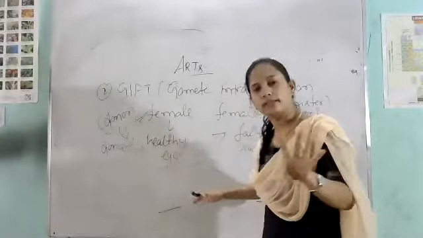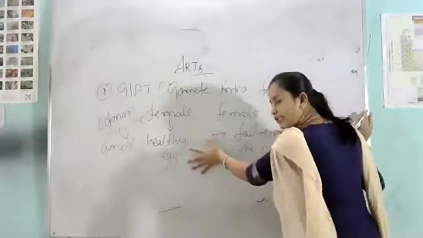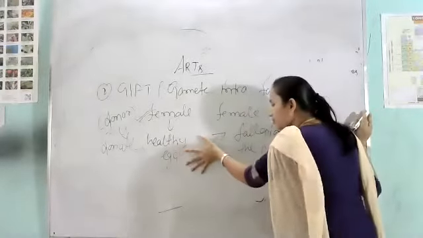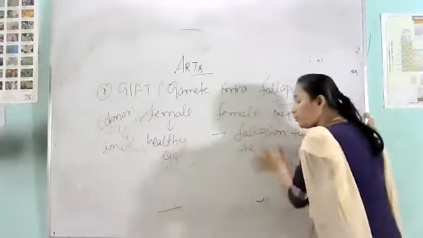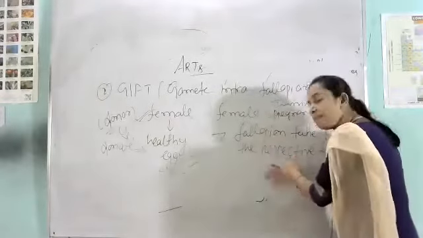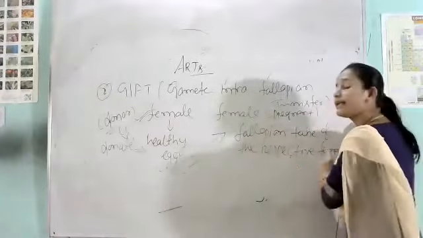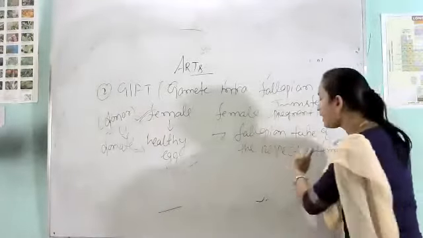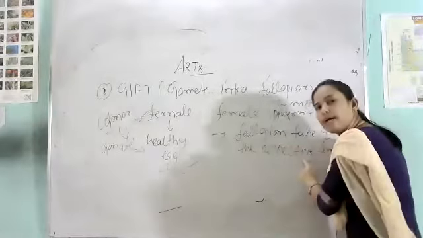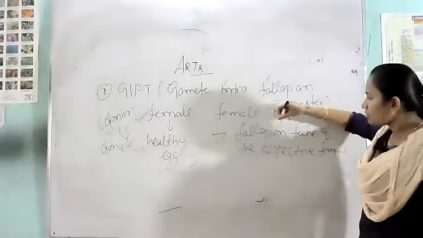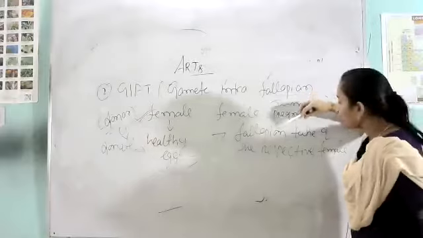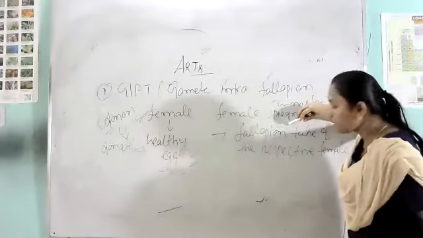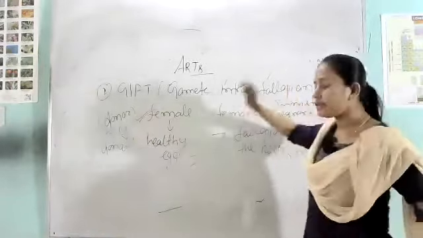Clear? Then in the next process, the healthy egg will be inserted into the fallopian tube of the respective female, the female who has the problem in the ovary but a healthy fallopian tube. So for the female who is going to become pregnant, there is no problem in the fallopian tube. The problem is in the ovary.